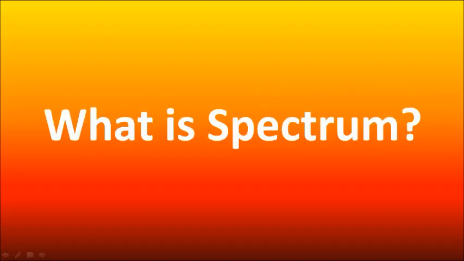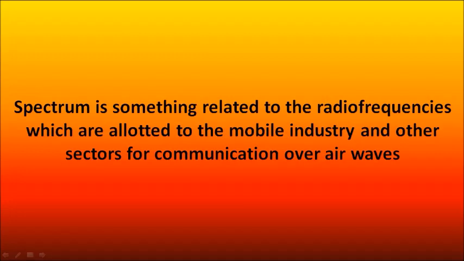Okay, so now when we talked about spectrum, we'll be looking at what exactly this spectrum word is which we used here. Spectrum is something which is related to the radio frequencies which are allotted to all the mobile industry companies and also the sectors within the communication sectors, especially over airwaves. So spectrum is a radio frequency in a single short word, and this is allotted to all the mobile industry, the ones which use airwaves as the communication factor.